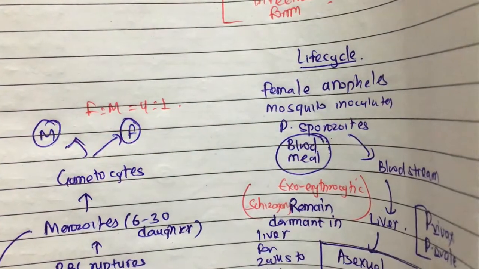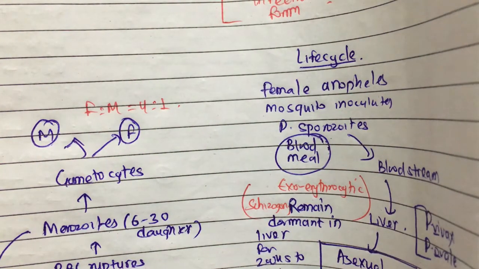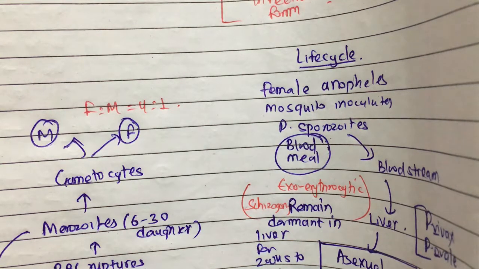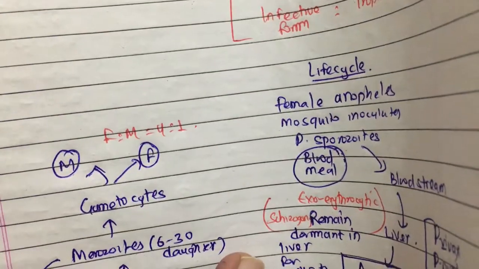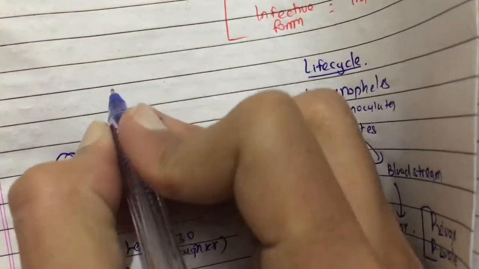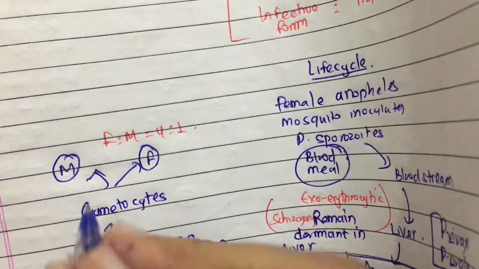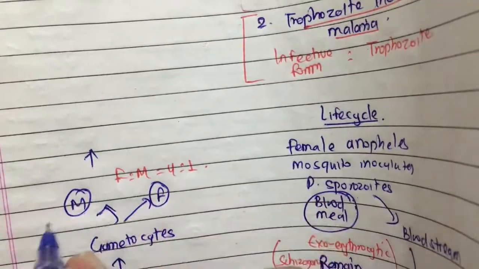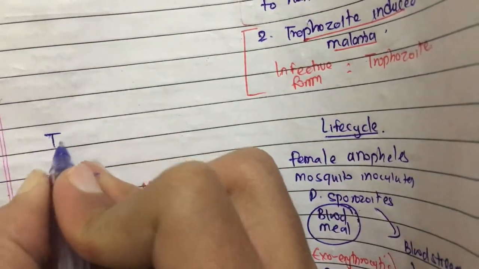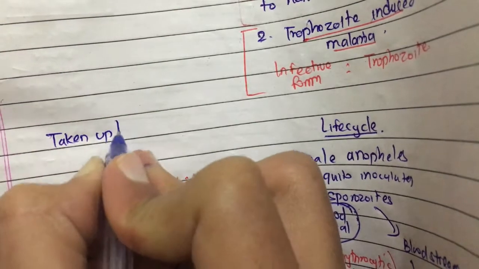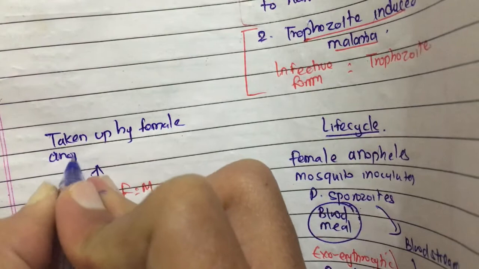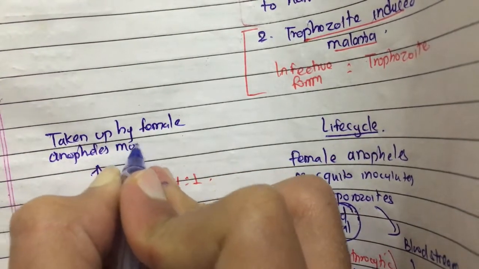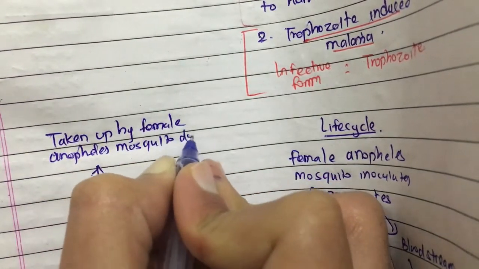The male and female gametocytes circulate in the blood, and during the blood meal these gametocytes are taken up by the female Anopheles mosquito.